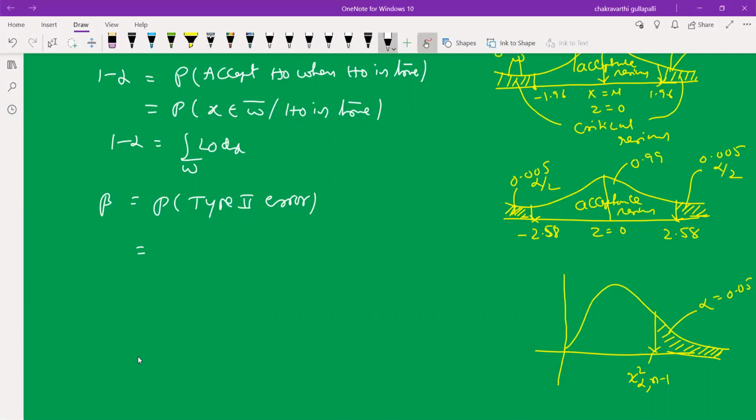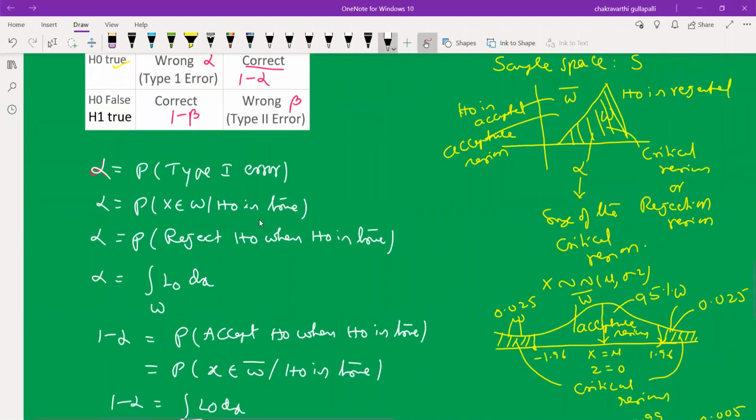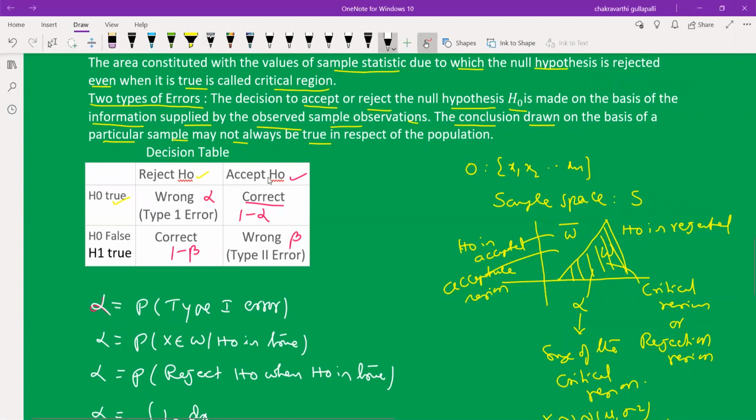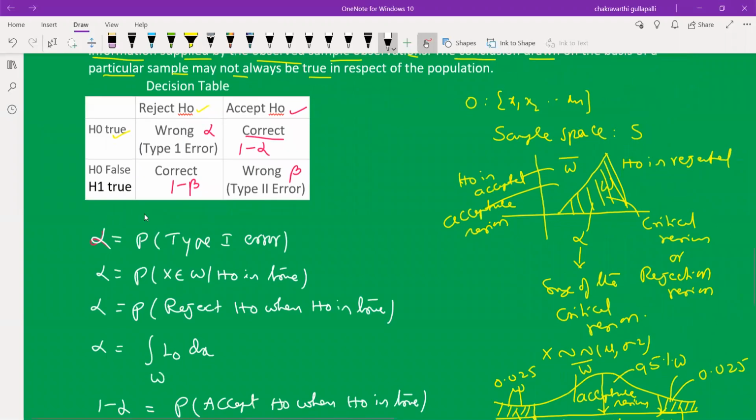Alpha and beta are very important concepts for the share market. To purchase shares, or to buy or sell shares, definitely you have to observe the alpha and beta risk factors. Based on the alpha and beta values, we decide to purchase or sell shares in the market. Now, the probability of type 2 error. Type 2 error means: accept H naught when H naught is false, or H1 is true.